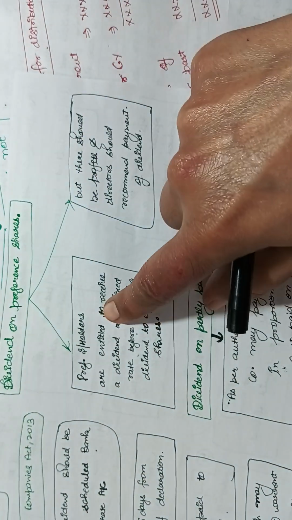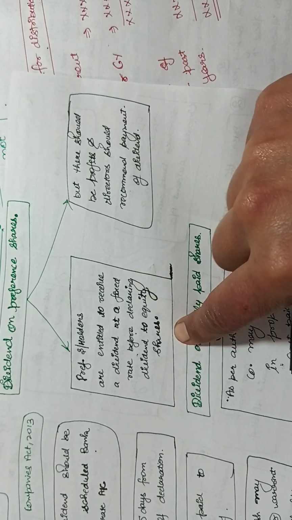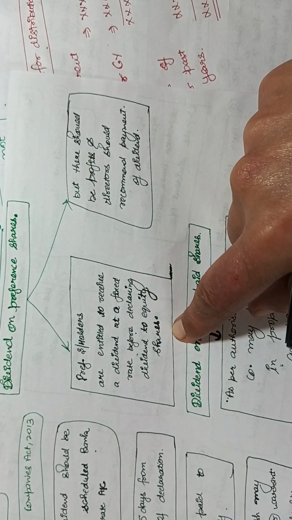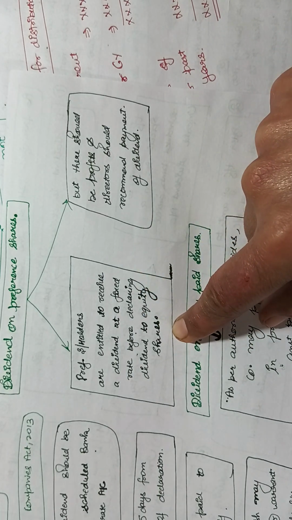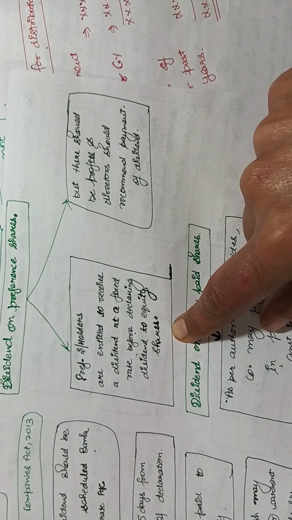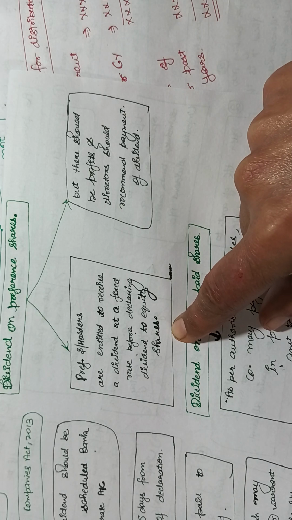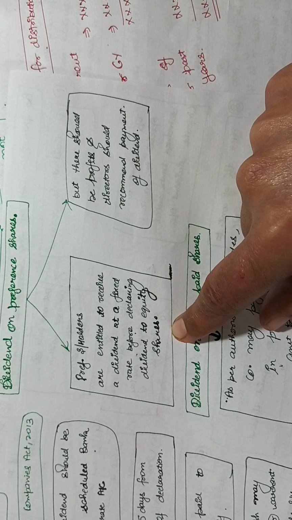Preference shareholders are entitled to receive a dividend at a fixed rate before declaring dividend to equity shares. So this is the right of the preference shareholders, that they will receive the dividend before any dividend is declared for the equity shareholders, because the preference shareholders are given the preference in the case of dividend declaration.